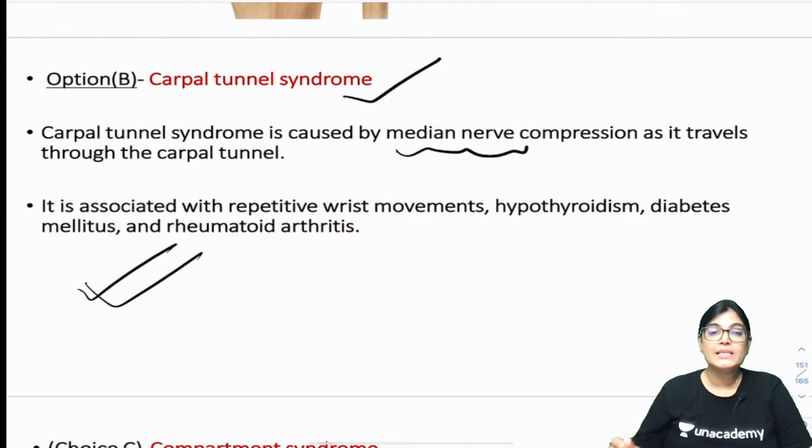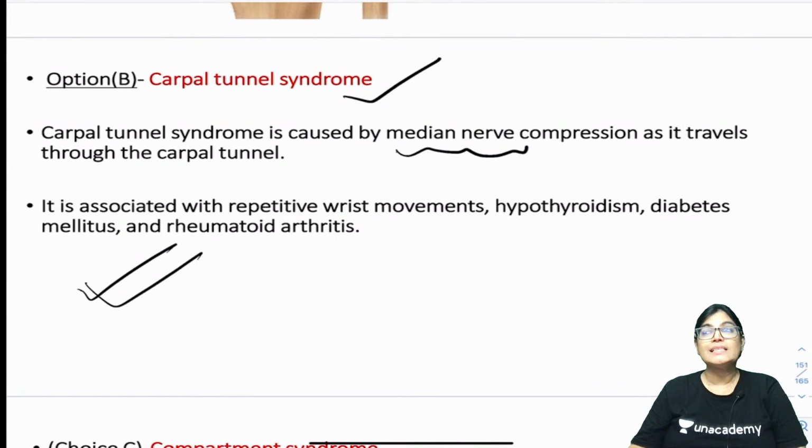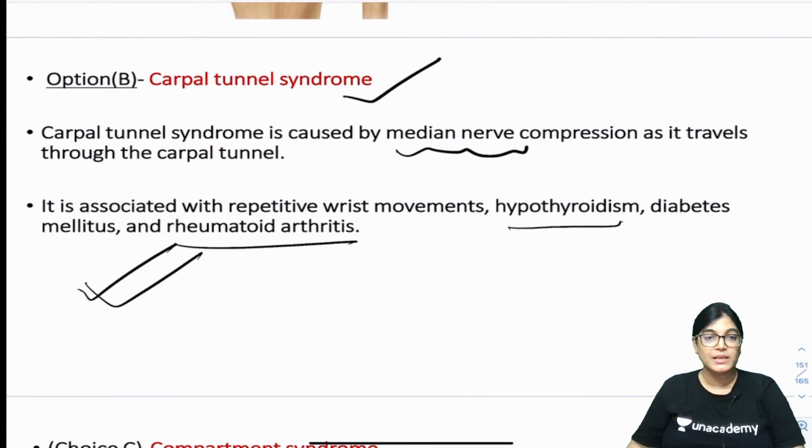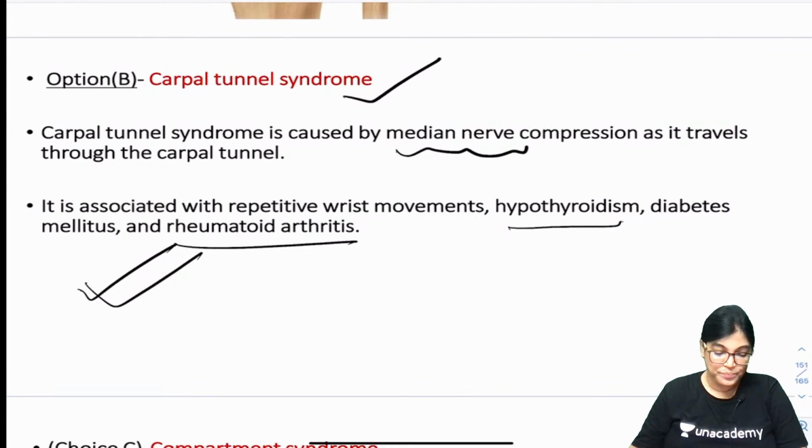So when the median nerve is compressed, and it is seen in cases of obese people, physiologically seen in pregnancy, and also seen in conditions of hypothyroidism, diabetic cases and rheumatoid arthritis, the patient will complain of tingling sensation, pain, paresthesia, and so this can't be the correct answer.